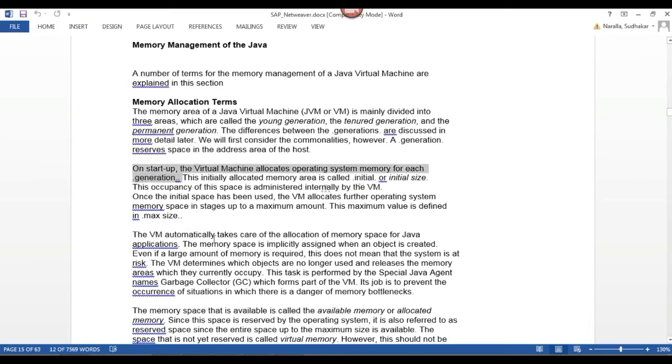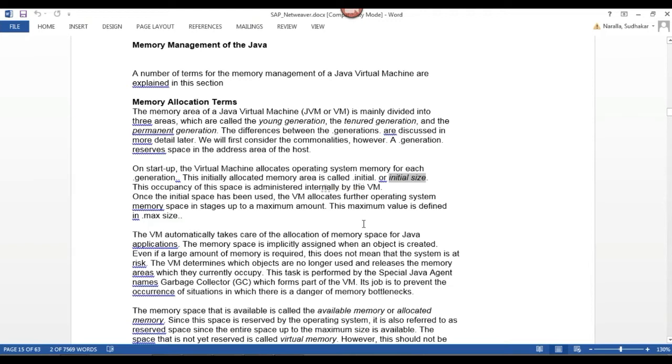This is one point. After that, initially it will allocate some memory area. That initial memory we call the initial size. The parameter name is initial size.